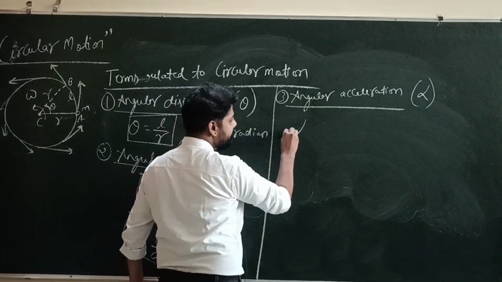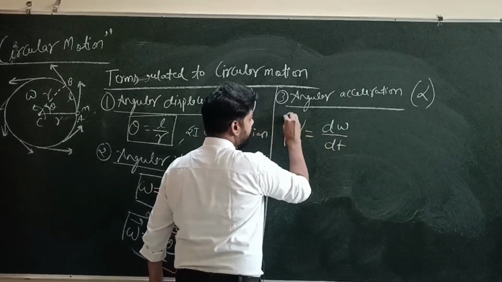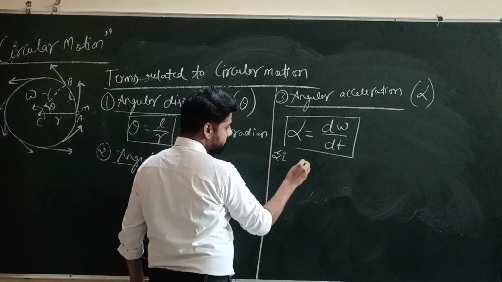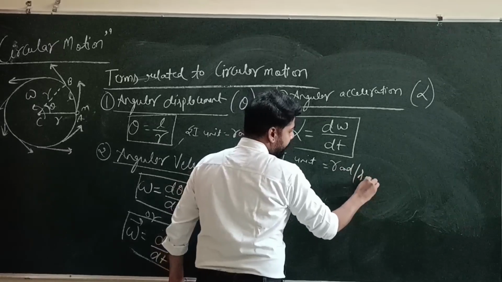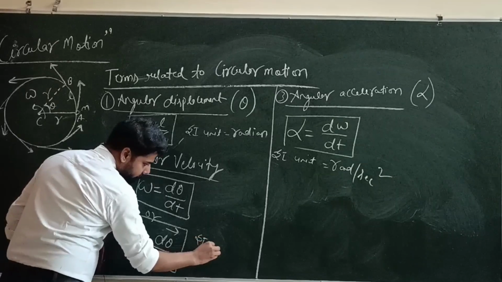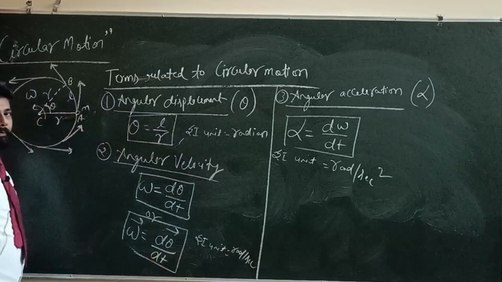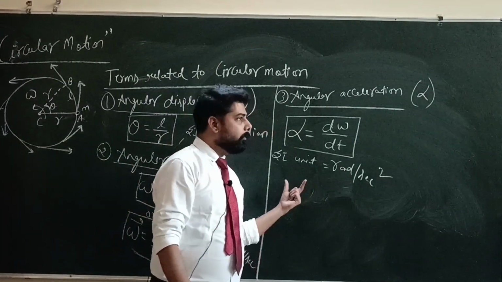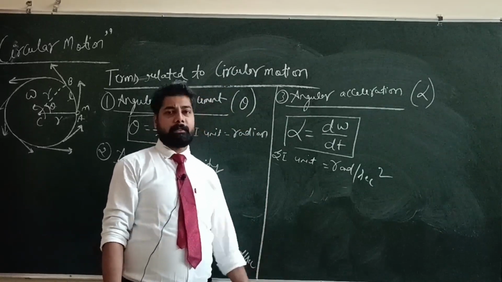Angular acceleration is equal to d omega over dt, and its SI unit is radian per second square.